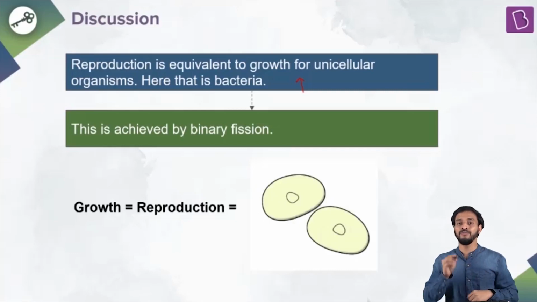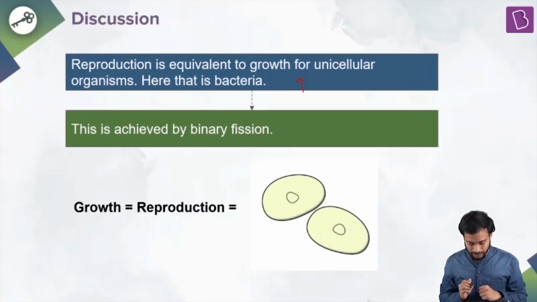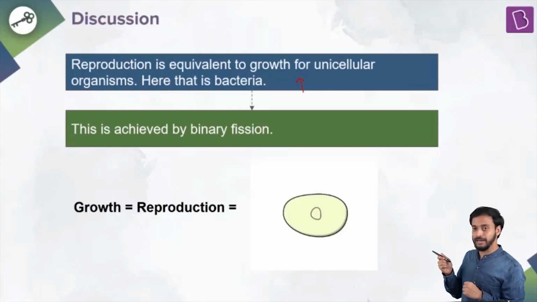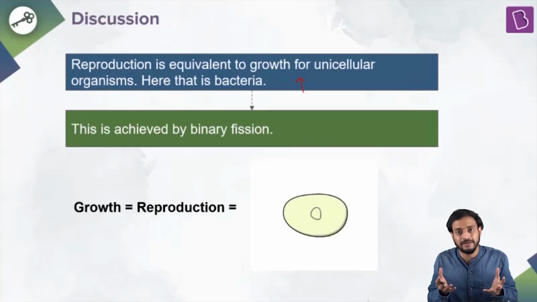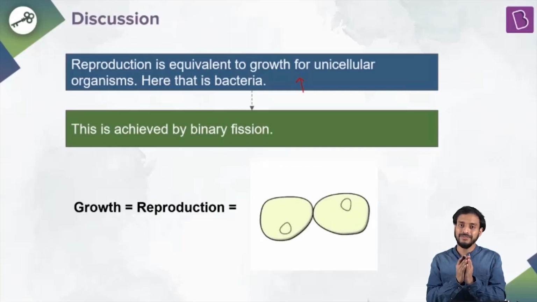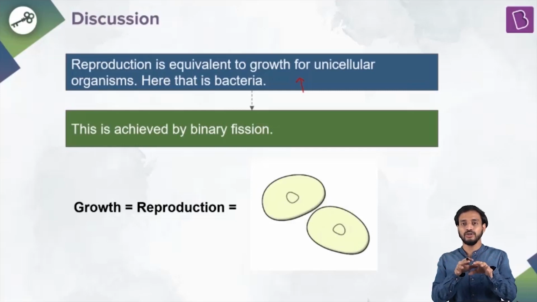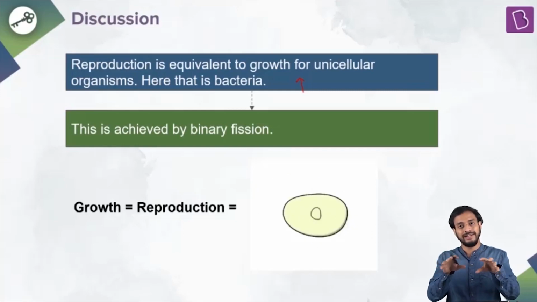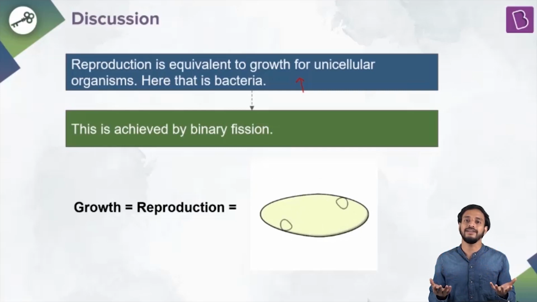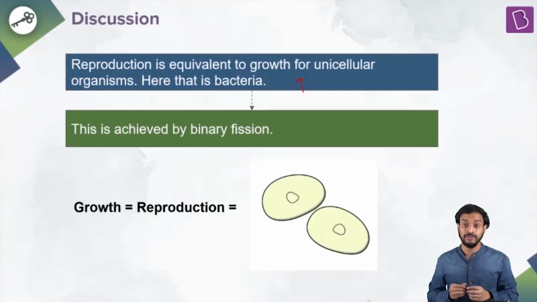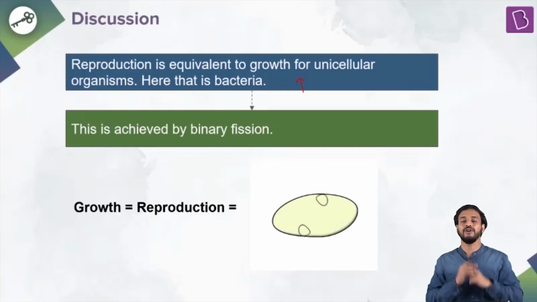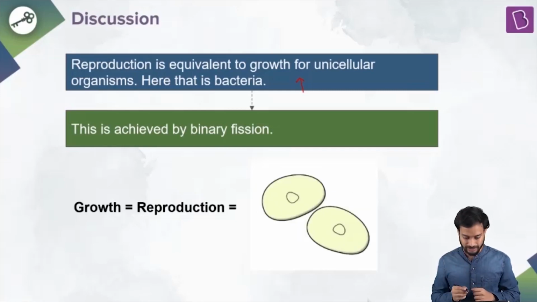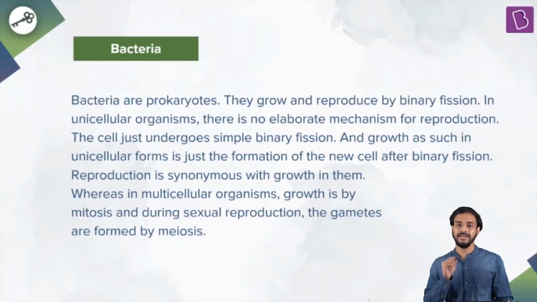But if you talk about the unicellular organism, think about it. See this animation over here. One cell, it's an organism. It is a self-sufficient organism, right? So if the cell is dividing, it forms two daughter cells, two new cells. It has grown and it has divided. So it's just for the unicellular organisms that growth and reproduction are synonymous. You have to understand this and remember this, right? So the answer would be bacteria.